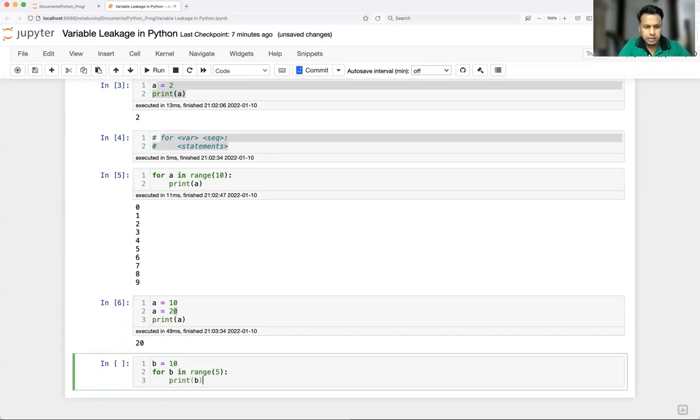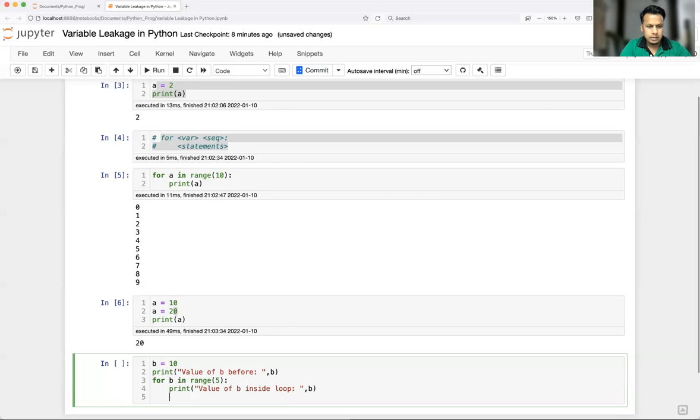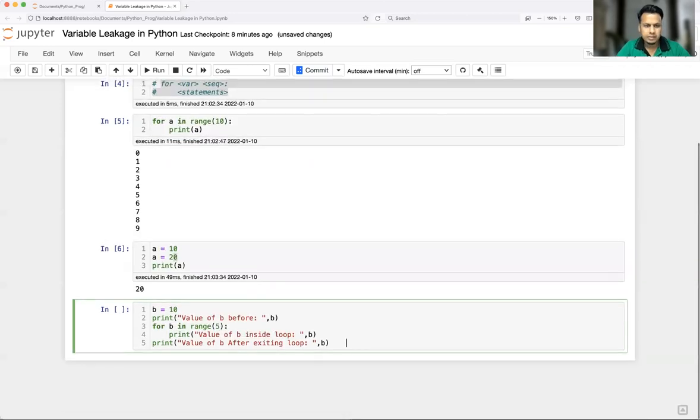And here I'm just going to write value of b before, that is nothing but b, value of b inside loop, and once the loop is over, I'm going to print value of b after exiting loop. Okay, now see the magic here, what is happening.